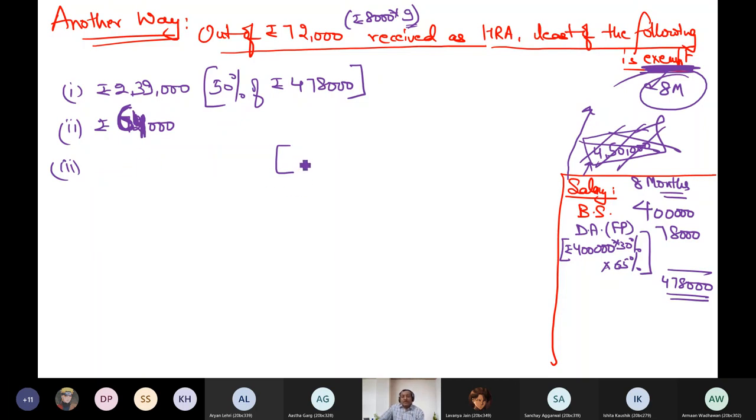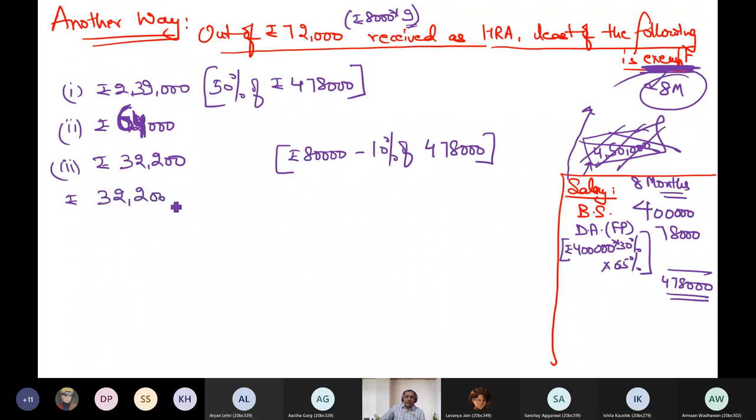And how much is rent paid? 8 months, 80,000 multiplied by 10% of salary, 478 into 10%. So 80,000 minus 478, 32,200. 32,200. Which is least? 32,200 being the least is exempt.